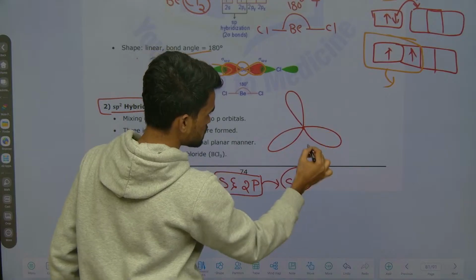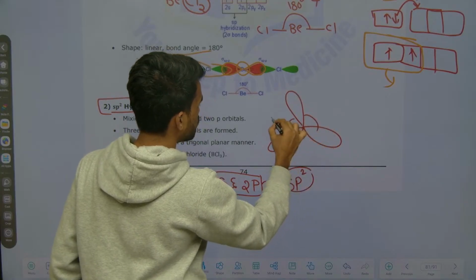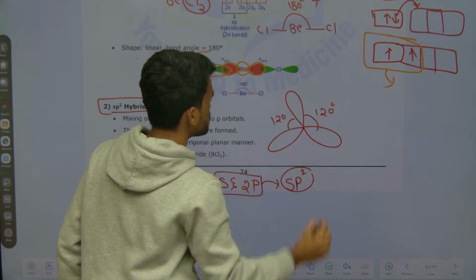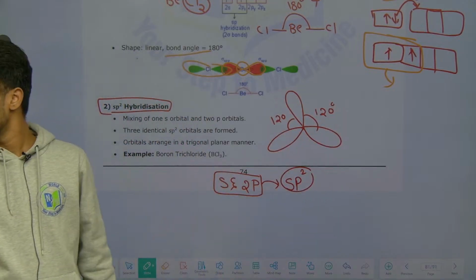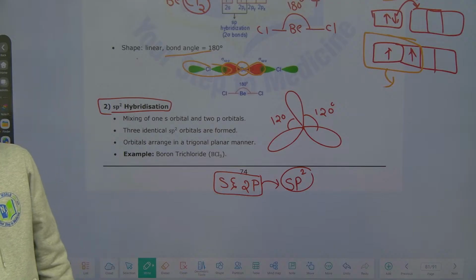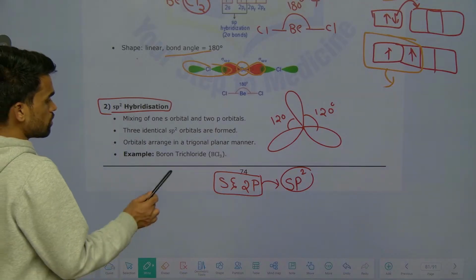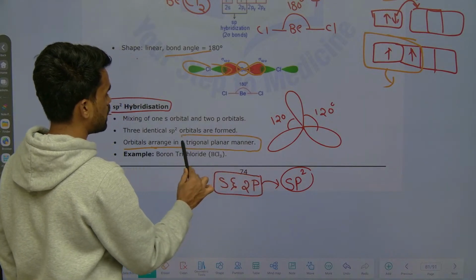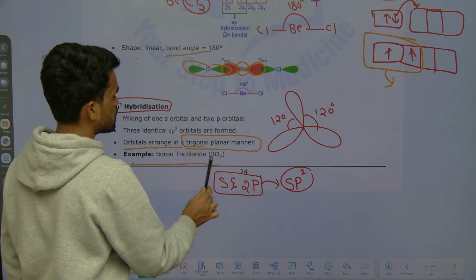So now what is the separation angle here between them? 120 degrees. Right, so for sp2 hybridization, what is the angle possible? 120 degrees. Okay, remember this point also. Now read this. Orbitals arranged in trigonal planar manner. The best example is BCl3.